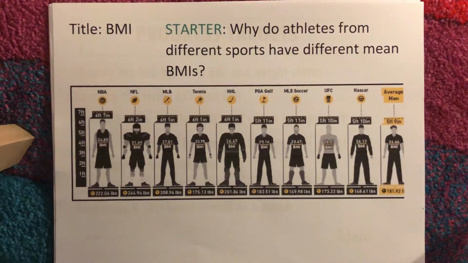Now, what I'm going to get you to think about is that this is just here as a little bit of a tool, but I want you to think of why do athletes from different sports have different mean or different average body mass indexes? Why is it likely that a rugby player will probably have a different BMI to, for example, a football player, or for example, somebody who plays tennis? Why will they be likely to be different to each other? So have a go at answering that question, please. Stop the video now whilst you do that.